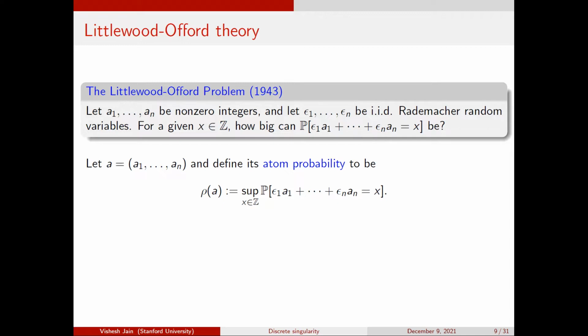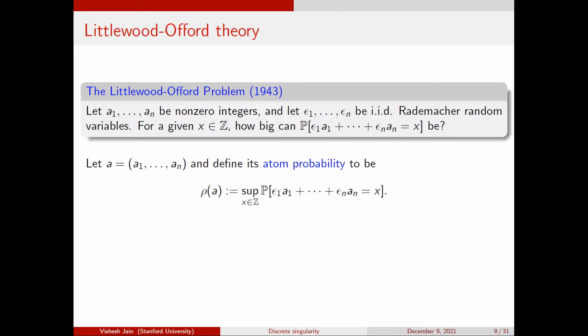And what you're asking is, what's the maximum value of the probability of taking on any particular value? That was confusing, so let me say it again. You have this random walk, and it lives on the integers. For every integer, you can compute the probability that the walk lands at that integer, and then you can maximize this probability over all the integers. Then you're asking, how big can this maximum be? Let's call this the atom probability.